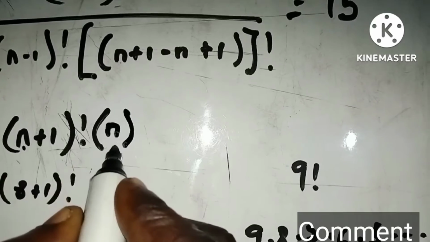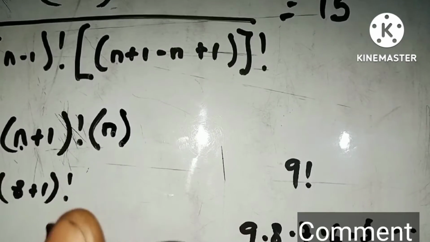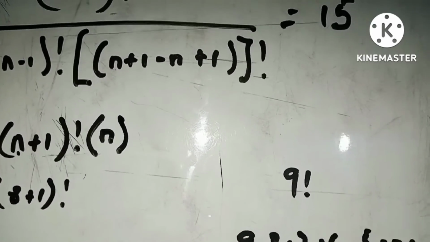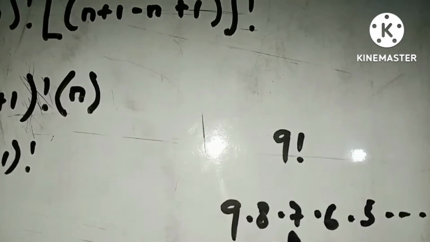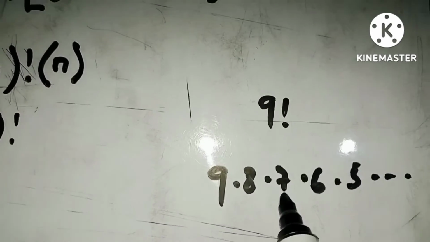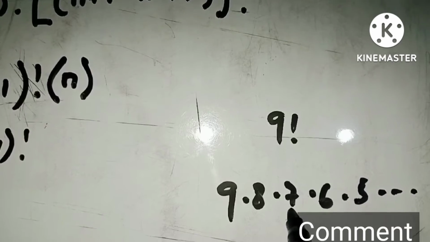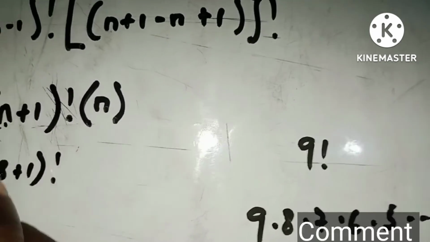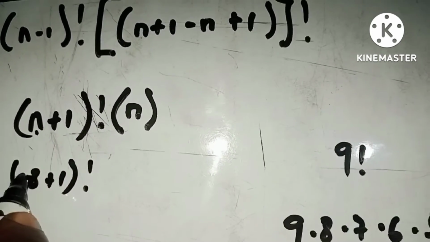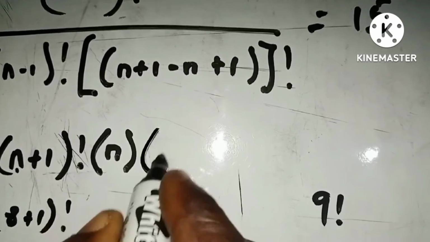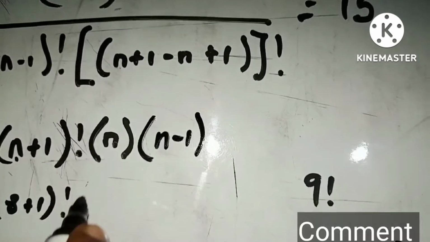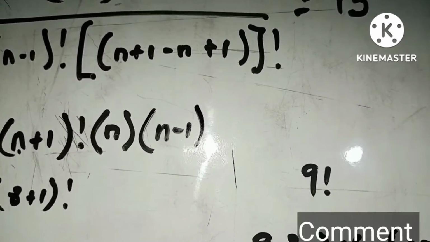So multiply by n, our n here, and then followed by what? What happens to the next one? Here, of course, this should be n minus 1. Our n here is equivalent to the 8, right? So here should give us n minus 1. Have you seen the trend? So n minus 1, and so on and so forth.